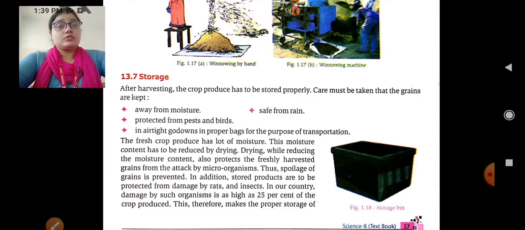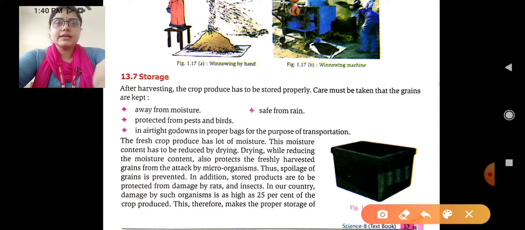Okay, but we also have to remember that while drying, no kind of microorganism should get into our crops. That also we have to remember carefully. And thus the spoilage of the grains is prevented.